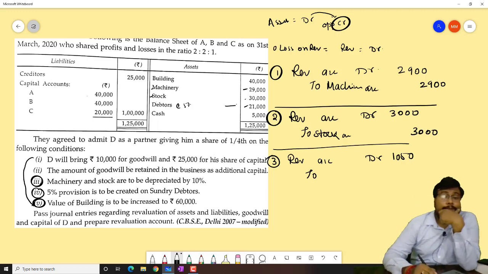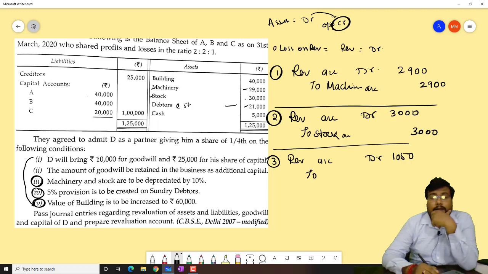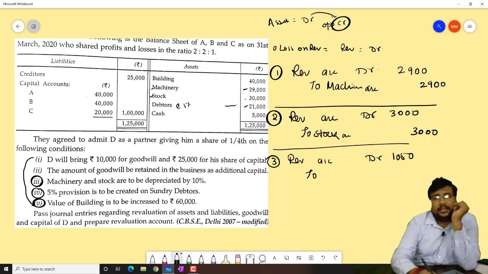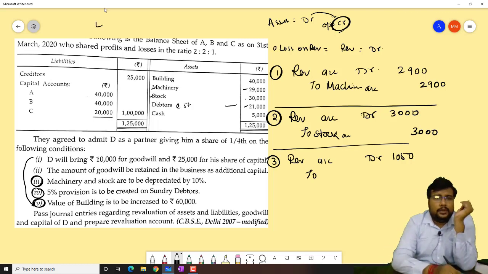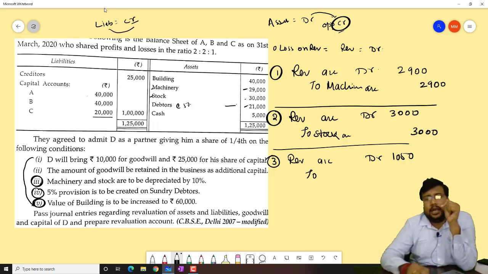Now look, debtors decrease, you can say our assets decrease, then it will be created. Or you can see this also, a provision is created. Provision is a liability, and whenever any new liability comes, that new liability will be credit. All the assets are debit, all the liabilities are credit.